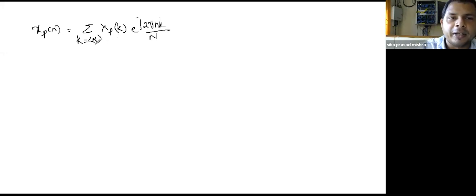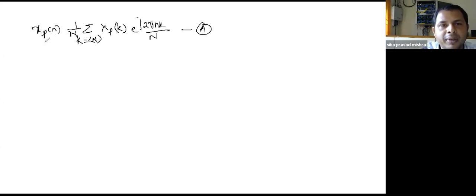And this k ranges over a period, meaning 0 to N minus 1 or anything. Let xp[n] equal 1 by N summation over k in one period N of Xp[k] e to power j 2 pi nk by N. So let this be equation A. This equation A represents a periodic sequence xp[n], or we can say the discrete Fourier series representation of a periodic sequence xp[n].